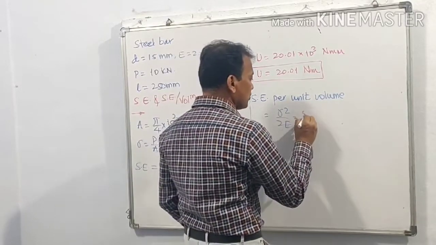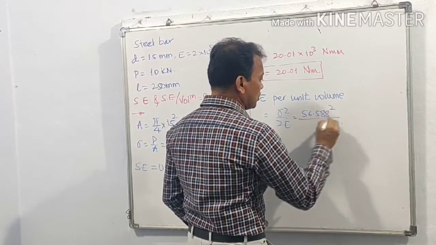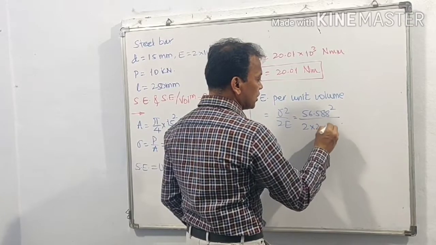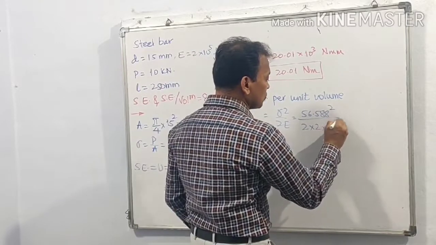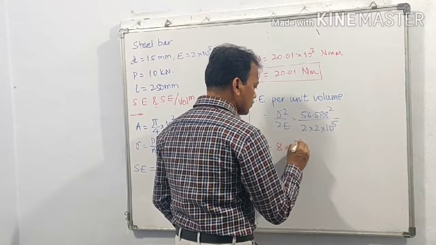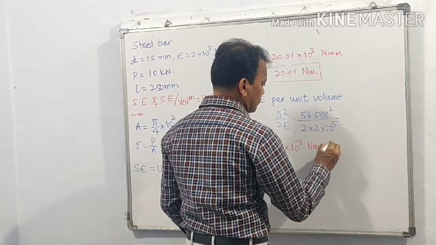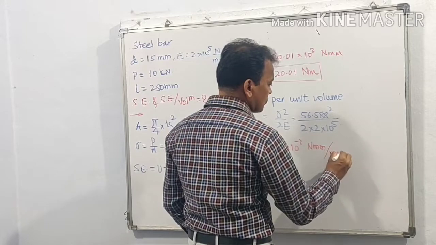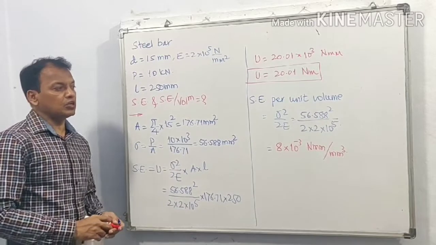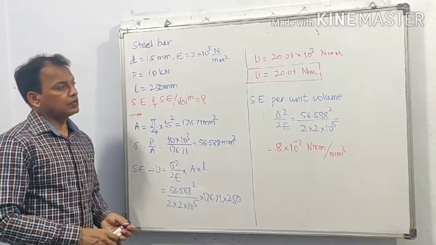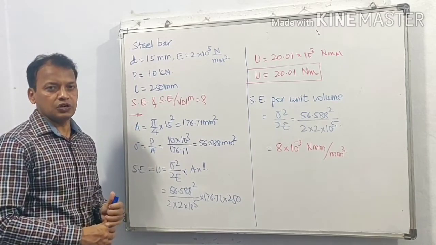So 56.588 square upon 2 into 10 raised to, sorry, 2 into 10 raised to 5, into 10 raised to minus 3 Newton millimeter per millimeter cube. Thus, using these equations, we have calculated strain energy and strain energy per unit volume.